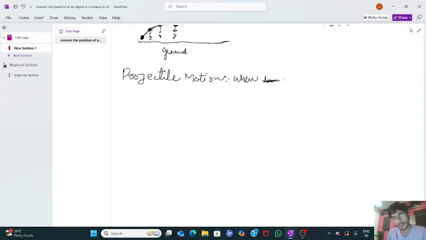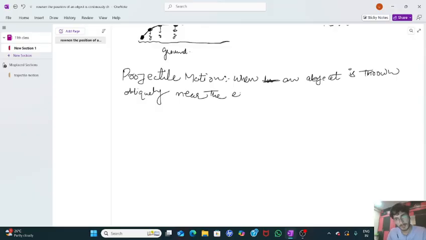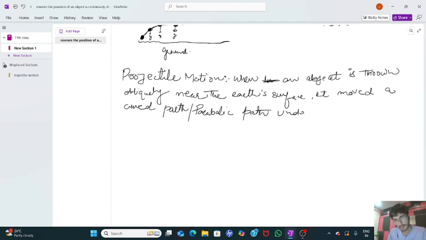When an object is thrown obliquely near the Earth's surface, it moves along a curved path or parabolic path under constant acceleration. So here, have a look, guys.